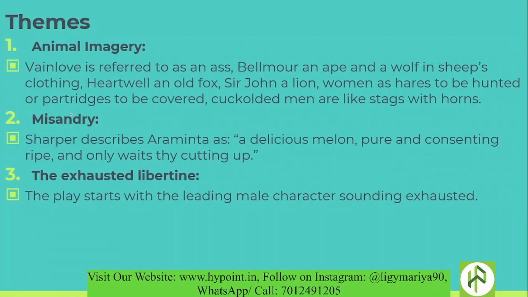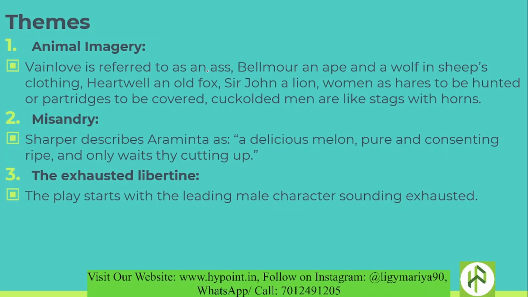Now let's see the themes. There are lots of themes, but I have just mentioned three of them. First, animal imagery. Mainly in this play we can see the characters are referred to as animals. For example, Vainlove is referred to as an ass, Belmour as an ape, and a wolf in sheep's clothing.